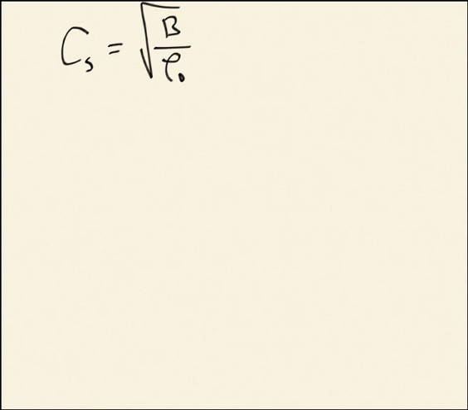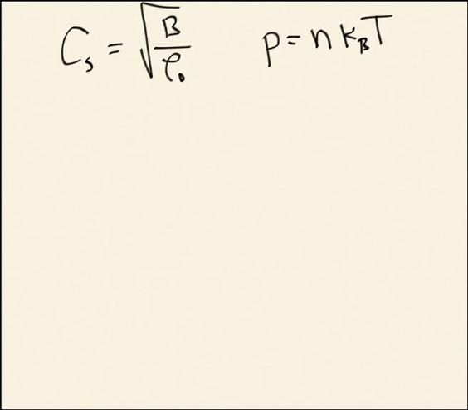Now, you may have seen this before. The pressure of an ideal gas, that's the total pressure, can be written as the number density, the number of particles per cubic meter, times Boltzmann's constant, times the temperature. You may have seen this as PV equals nRT before. It's the same expression. Now this is, again, the total pressure. What I'm interested in is the change in the pressure due to a compression, and that's a different thing. When I compress the gas, I'm doing work on it, and that can give it energy, and that energy can go into heating the gas. And so I have to account for that process.